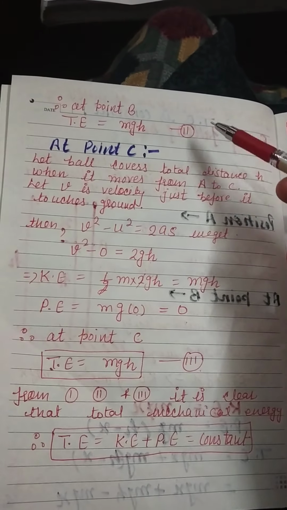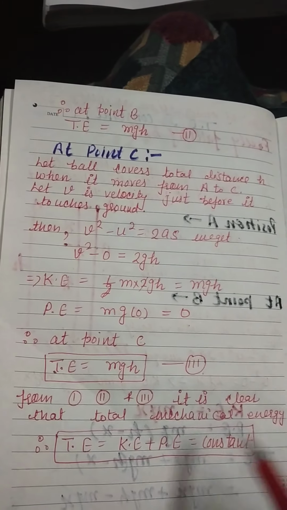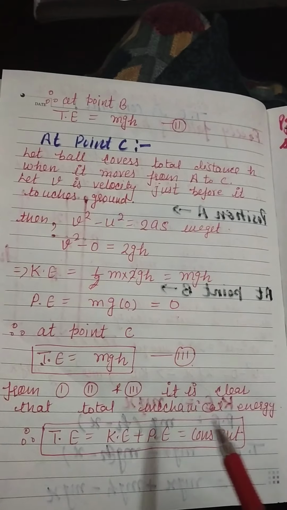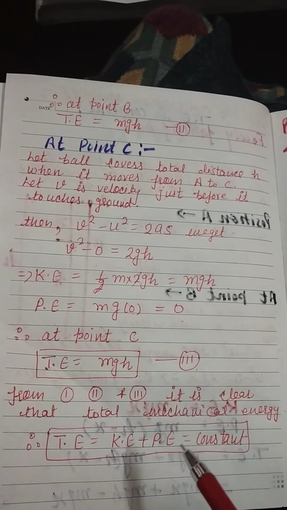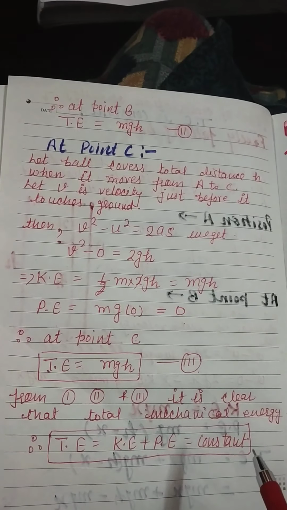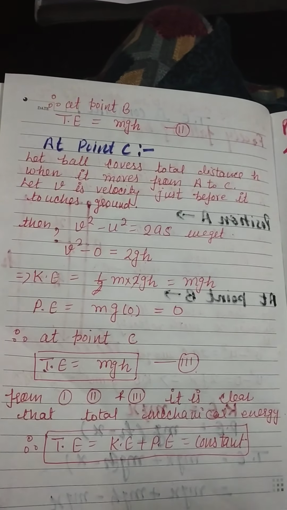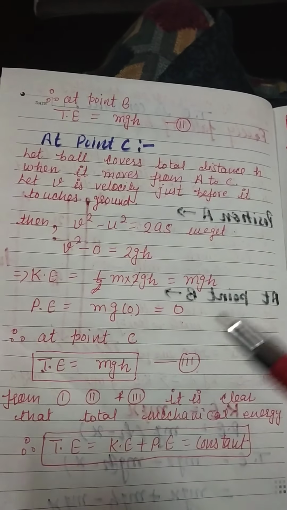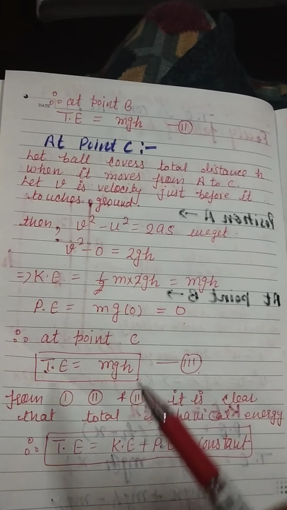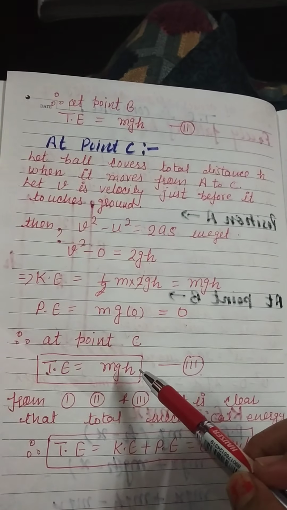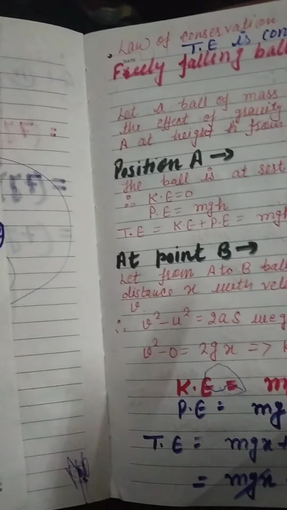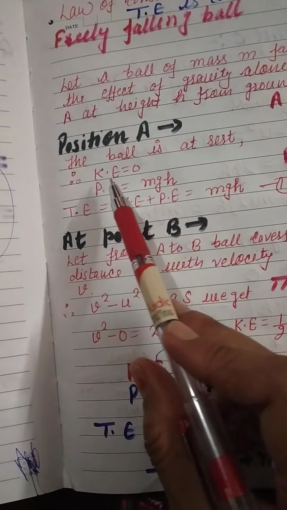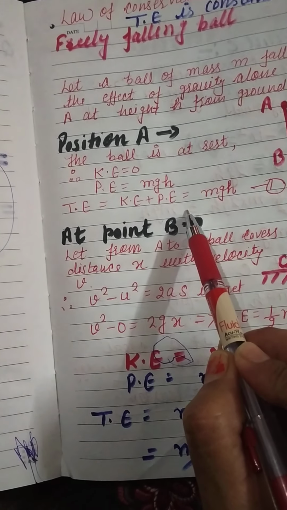Now, from equations 1, 2 and 3, it is clear that total mechanical energy is constant. That is, total energy equal to kinetic energy plus potential energy remains constant. As the kinetic energy increases, the potential energy decreases. In equation number 3, total energy is kinetic energy, but at point A, the total energy is potential energy.